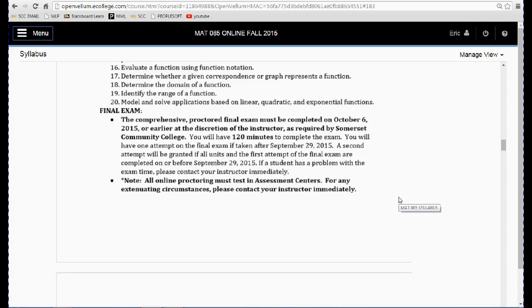Now, you can go ahead and finish the final exam early if you want to. If you complete all the units, the final exam will become available to you. In fact, if you complete the final exam on or before September 29th, I'll give you a second attempt, and both attempts will be proctored, and the highest grade will be recorded. So keep that in mind. September 29th is a big day.